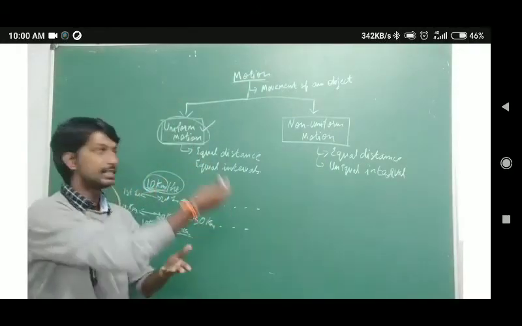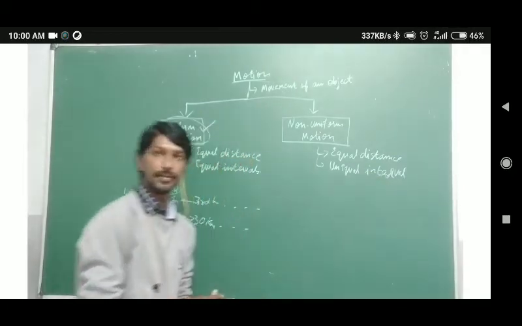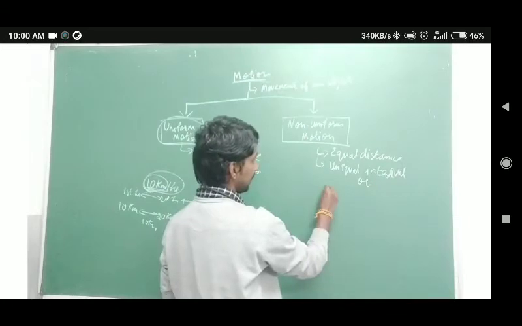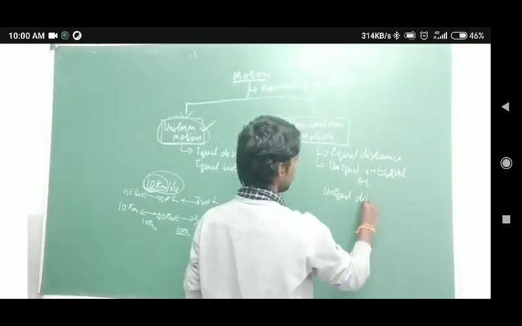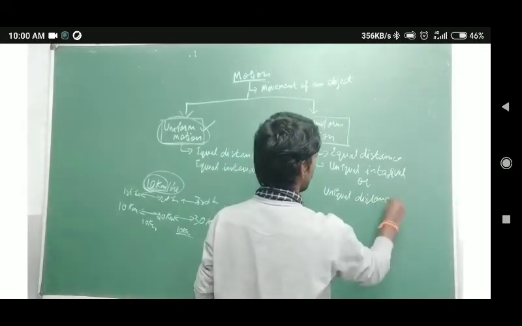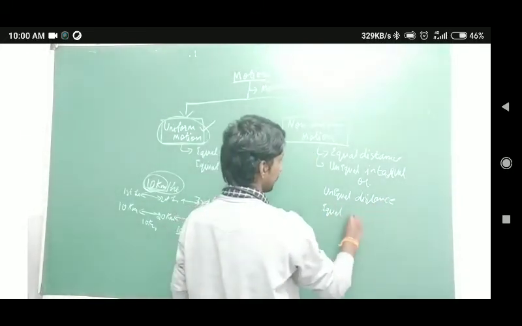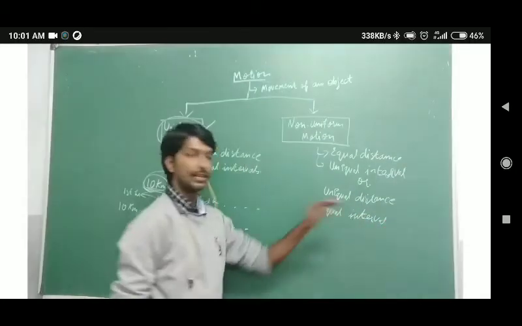Or you can change it: unequal distance, equal interval. So you can write it like this, or you can write it like unequal distance, equal interval.